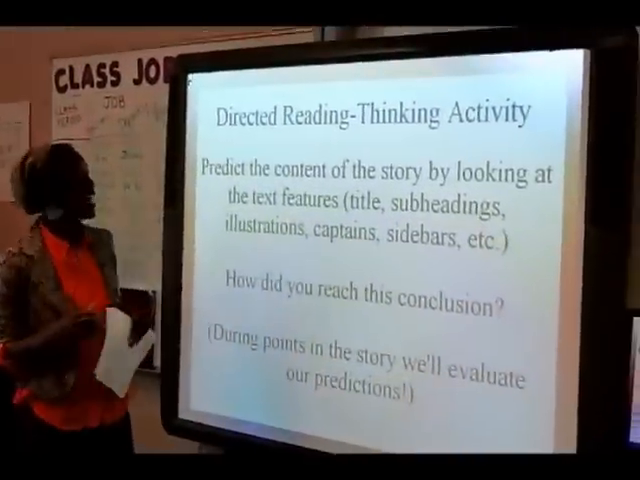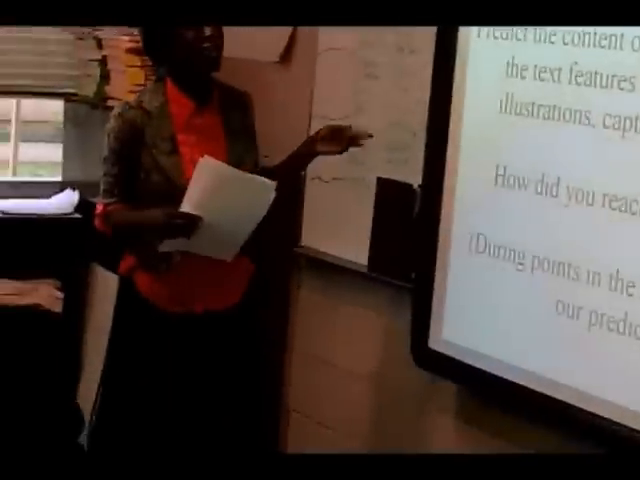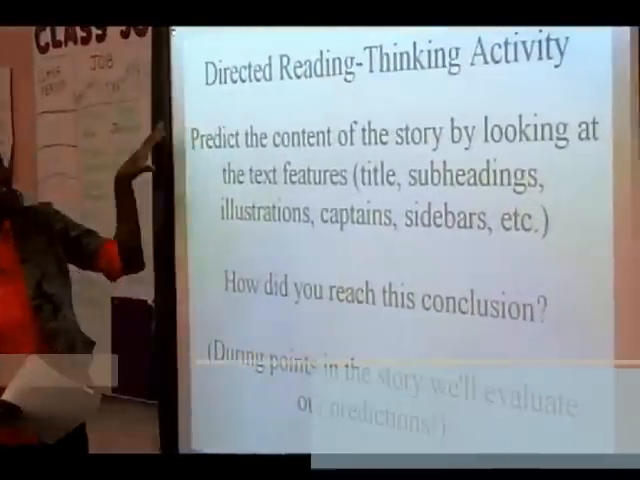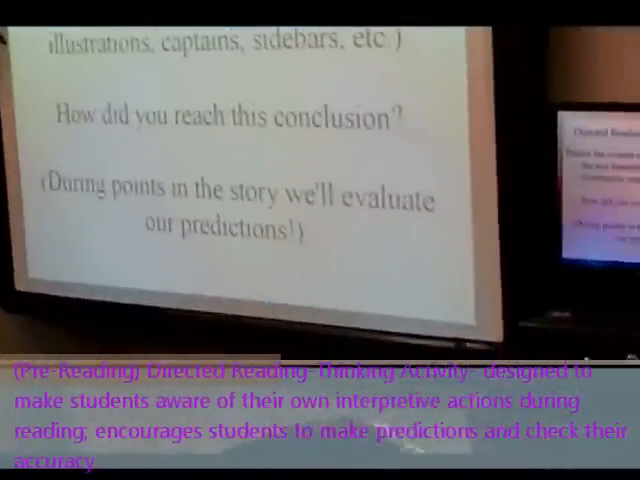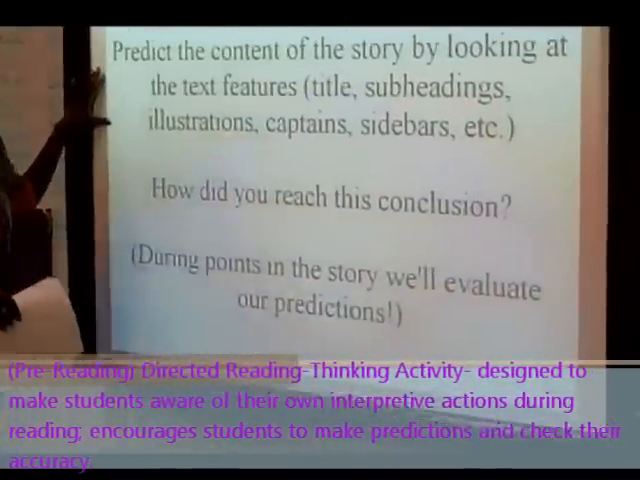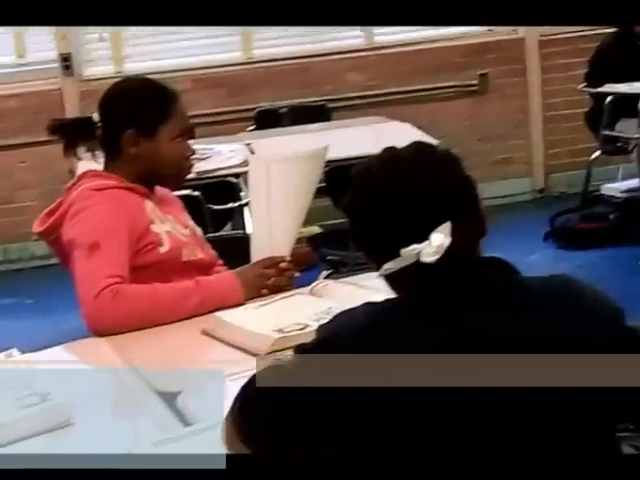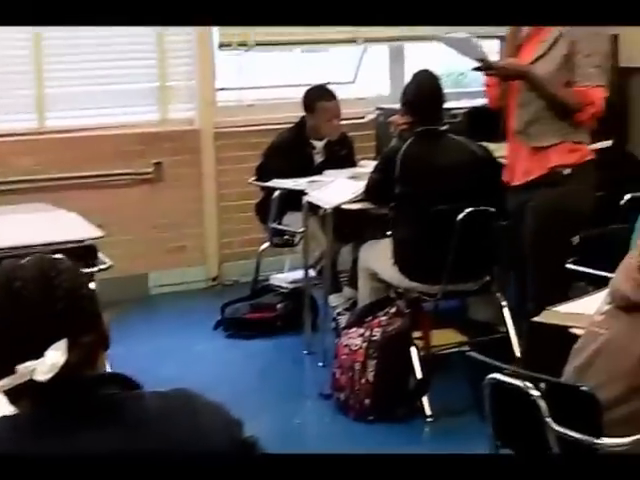All right, it's time for us to begin to start reading. But before we do, it's directed reading thinking activity. All right, let's look at what it asks us to do. It says predict the content of the story by looking at the text feature. Storm from Woodsong by Gary Paulsen.